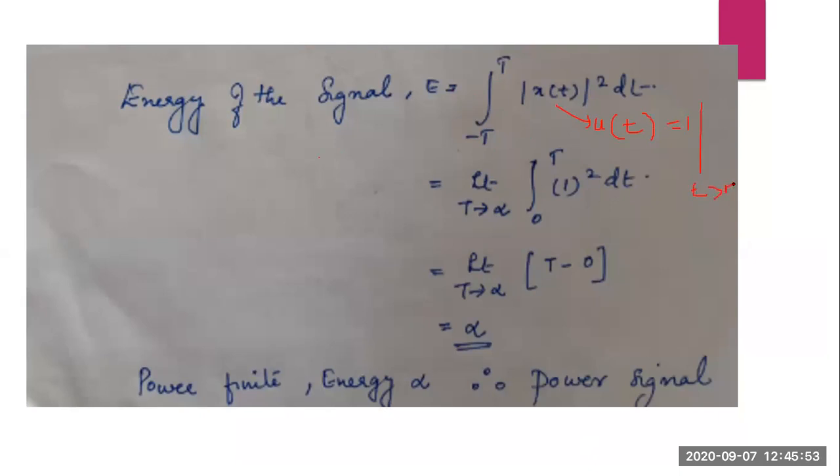So you need to write the limit t tends to infinity of the integral 0 to t of 1 square dt. Minus t to 0 value will be 0, so that particular portion you don't have to consider. So you take the limit, the integration of 1 dt will be t, 0 to t means t minus 0. So this is equal to the limit t tends to infinity of t, that is infinity. So power is finite, energy infinity means power signal.